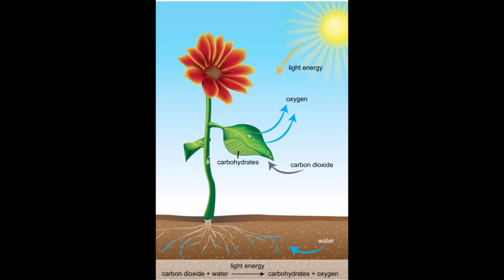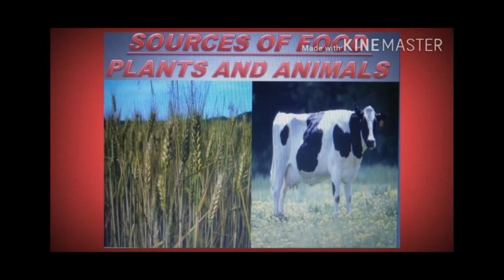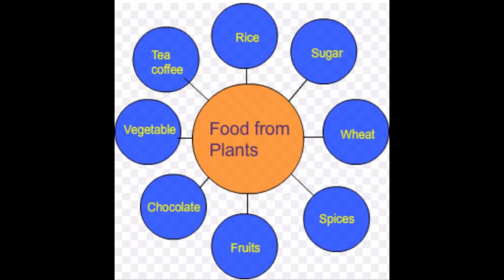Sources of food. All living organisms get their food from plants, animals, or their products. It means they are broadly classified into two categories: food from plants and food from animals. Food from plants. Plants are a source of wide variety of nutrients required to keep the human body in perfect working condition. Plants make their own food by the process of photosynthesis. It is then stored in different parts of the plants.